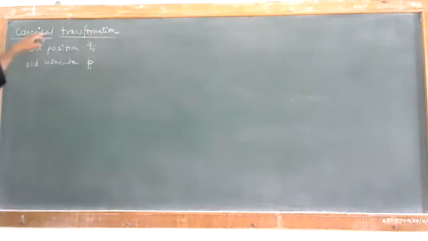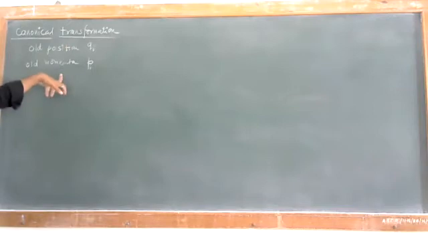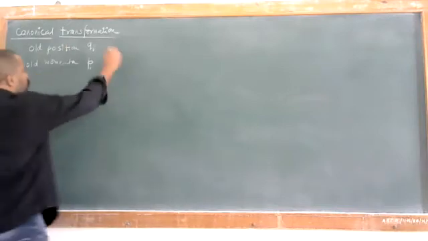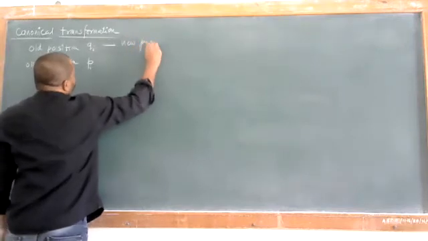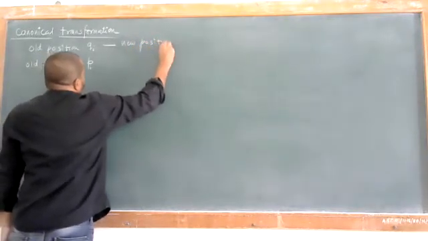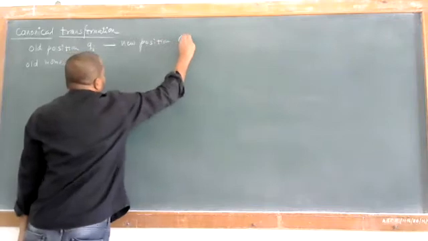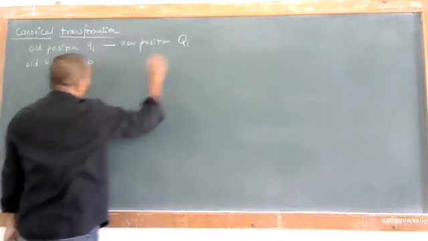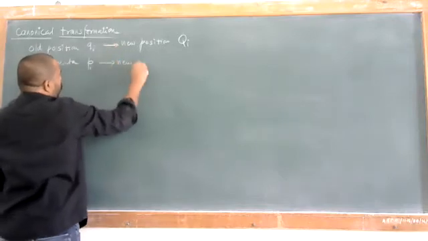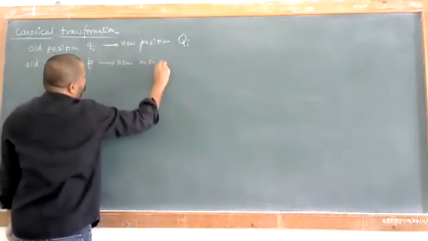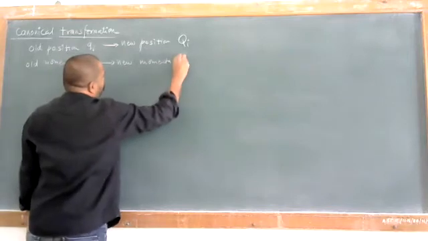Okay, so we have to transform the old position coordinate qi and the old momenta pi to the new coordinates, that is the new position, which is known as capital Qi, and the new momenta, that is nothing but capital Pi.